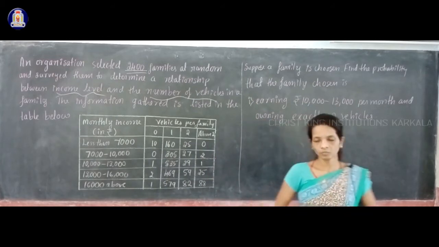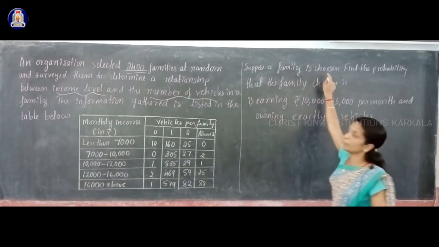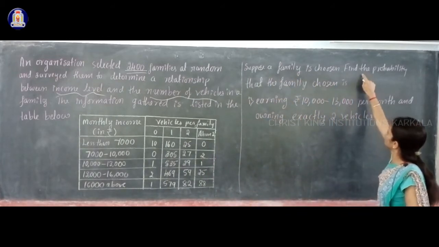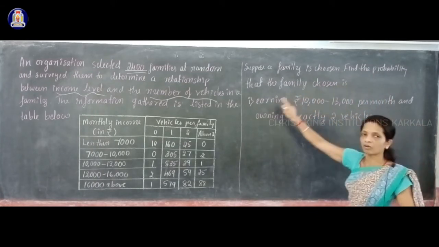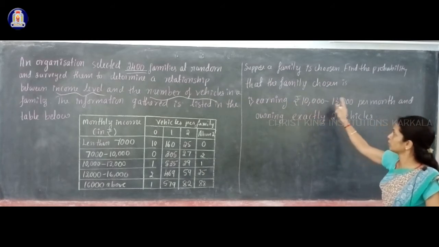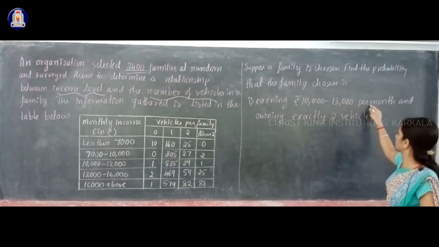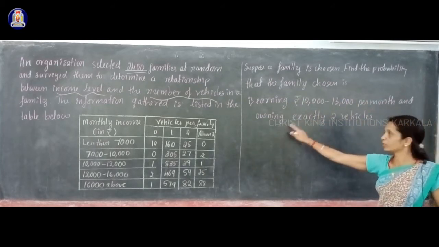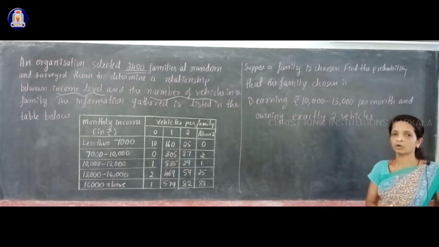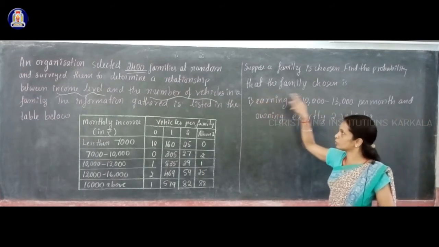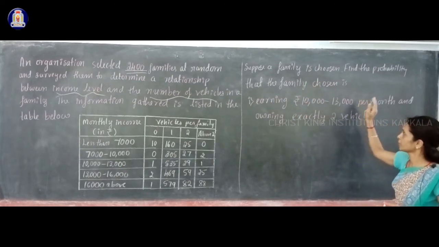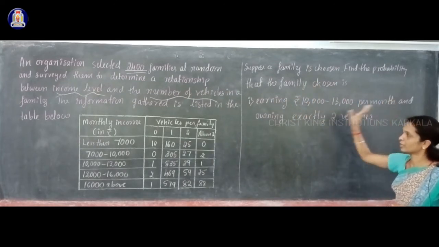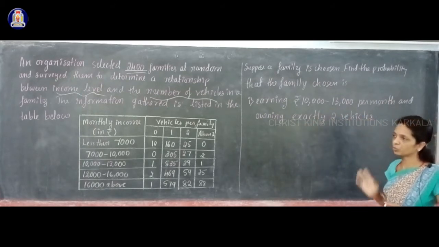And the question is: suppose a family is chosen, find the probability that the family chosen is earning rupees 10,000 to 13,000 per month and owning exactly 2 vehicles. You have to find the probability of earning rupees 10,000 to 13,000 per month and owning exactly 2 vehicles.